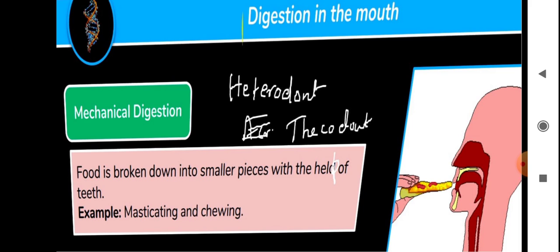Different organisms have different ways in which they can take in food. Okay, different animals have different ways. Now, the mouth has teeth, a tongue, and salivary glands, all present in the mouth.